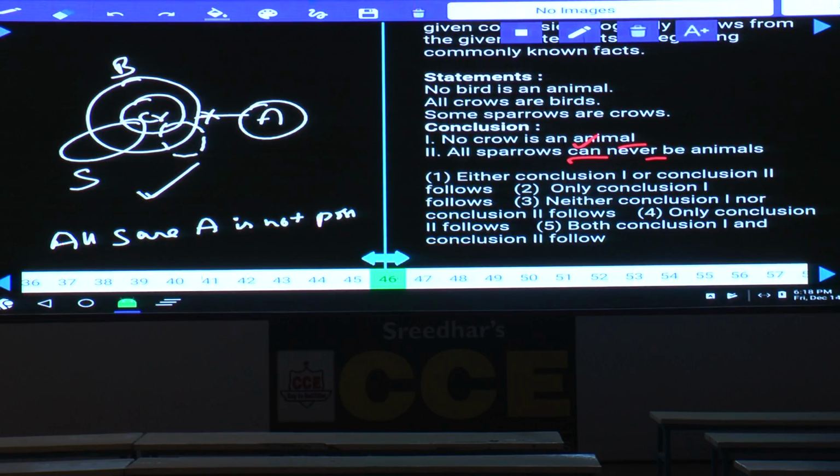All sparrows can never be animals means now we need to prove all sparrows are animals. Tell me, is it really possible to draw all sparrows are animals like this? No, it is not at all possible. For me, all sparrows are animals is not possible. His claim is also that it is not possible. Then what is your answer here? Both 1 and 2, that is choice 5. Question number 46, choice 5 is the answer, isn't it?